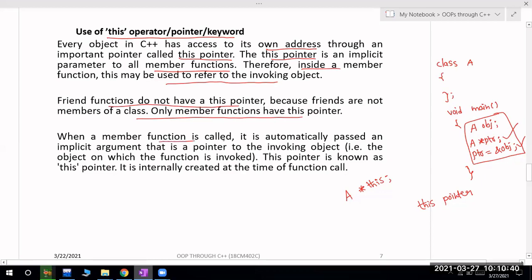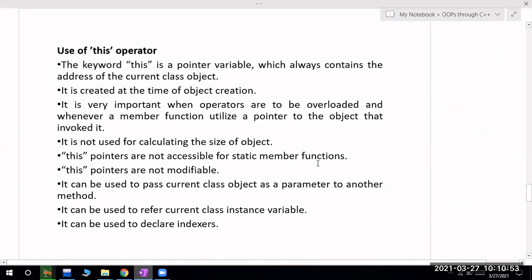When a member function is called, it is automatically passed an implicit argument that is a pointer to the invoking object. Okay, this pointer is known as this pointer. It is internally created at the time of function call. మీరు ఎప్పుడైతే ఫంక్షన్ కాల్ చేస్తున్నారో అప్పుడే ఈ దిస్ పాయింటర్ అనేది ఆటోమేటికల్లీ ఇట్ విల్ బి క్రియేటెడ్. ద కీవర్డ్ దిస్ ఈజ్ ఎ పాయింటర్ వేరియబుల్ విచ్ ఆల్వేస్ కంటైన్స్ ద అడ్రస్ ఆఫ్ ద కరెంట్ క్లాస్ ఆబ్జెక్ట్.